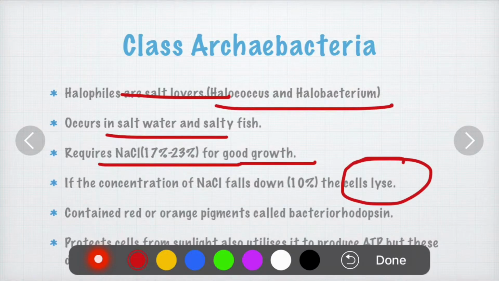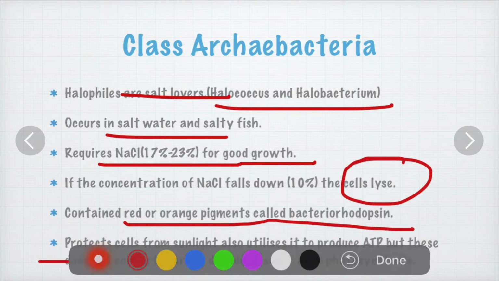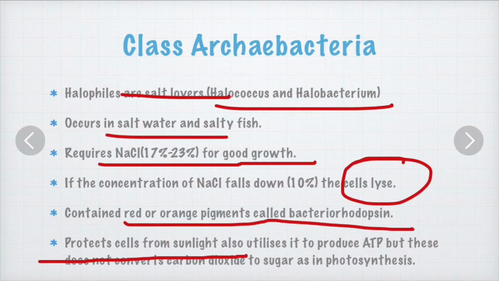So if it falls down, the cell starts to lyse and finally there will be death of the halophiles. They contain red and orange pigments called bacteriorhodopsin, that protects the cell from the sunlight and also utilizes the sun to produce the energy molecule that is ATP. So it is also responsible for the production of ATP molecules by utilizing the sunlight.